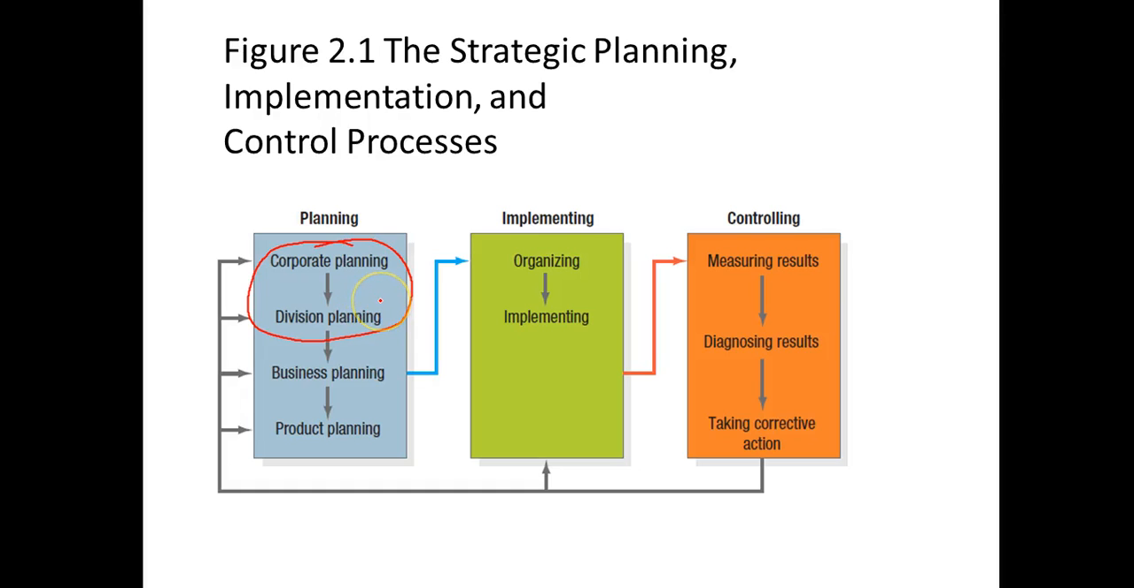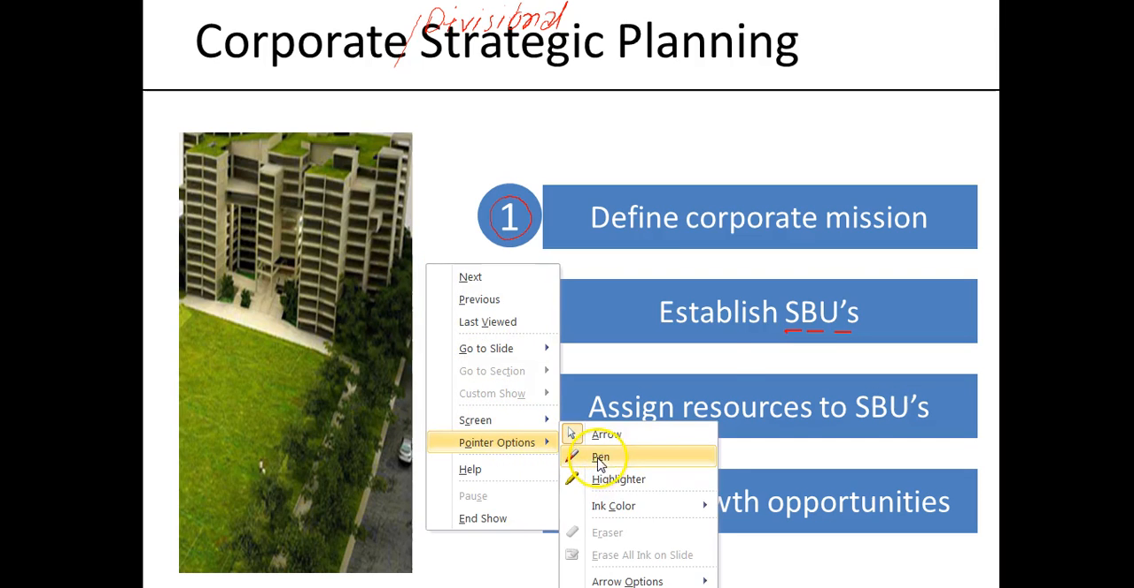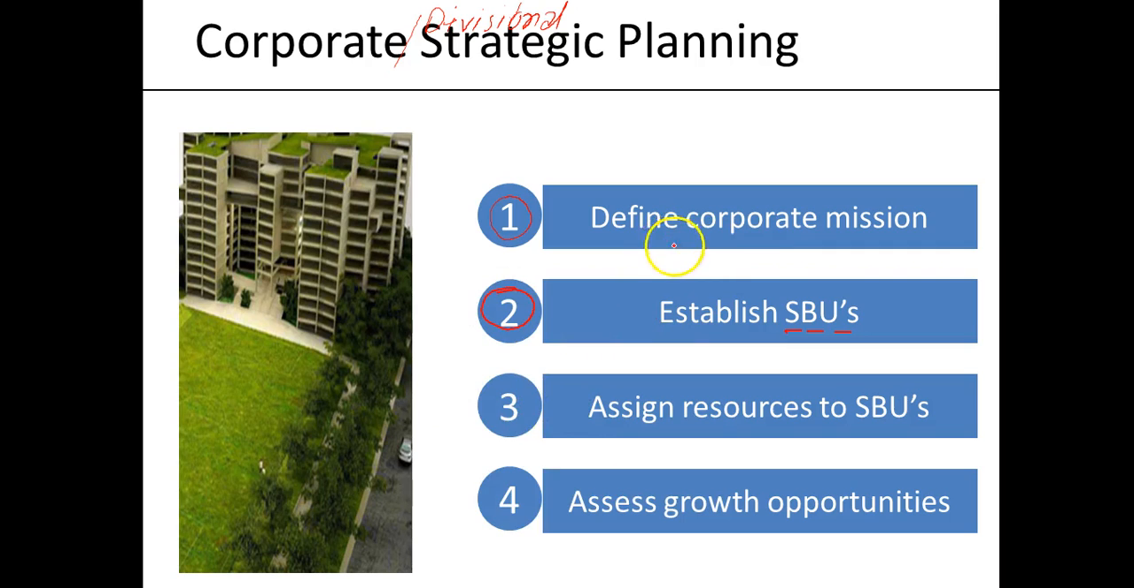Hello, we are discussing strategic planning, implementation and control processes, and from our last discussions we will continue to discuss corporate planning and divisional planning. As we have already mentioned, in corporate and strategic planning we have four jobs to perform. One is to define our corporate mission, which also reflects our vision, and we establish the SBUs, and then we need to also assign the resources according to the merit of each of these SBUs.